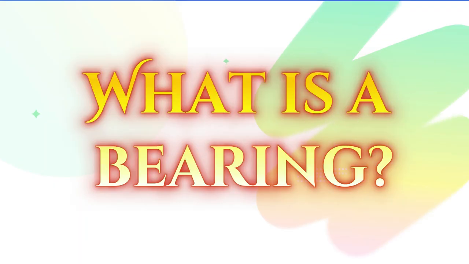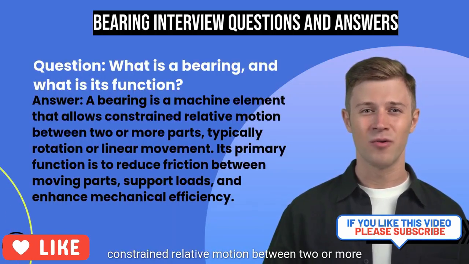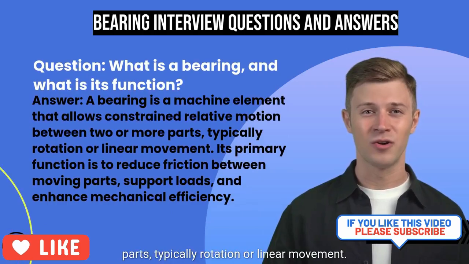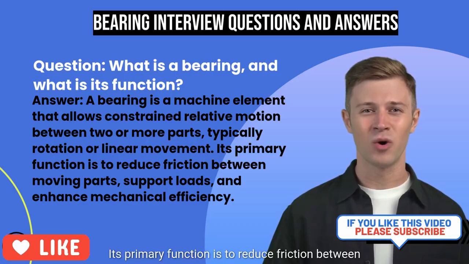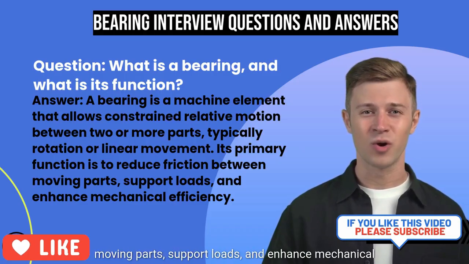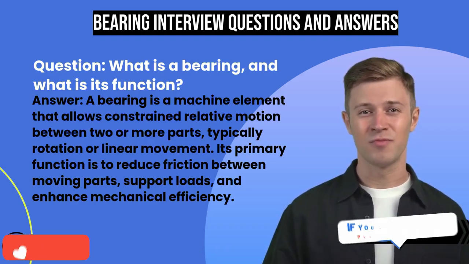Question: what is a bearing? A bearing is a machine element that allows constrained relative motion between two or more parts, typically rotation or linear movement. Its primary function is to reduce friction between moving parts, support loads, and enhance mechanical efficiency.